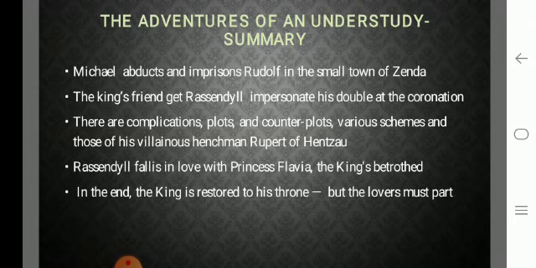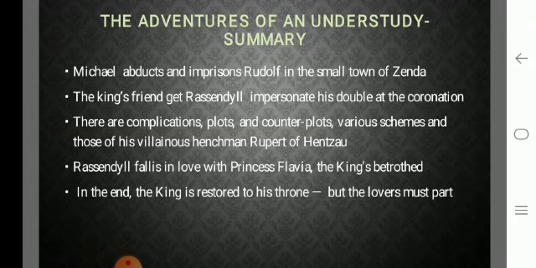So when we read the story from the beginning, there is a lot of mess that happens, a lot of chaos and complications. There are various plots that we read through, counterplots, you can see a plot within the plot, various schemes, and those of his villainous henchman. So we can see how many people were actually trying to stop the coronation, with the villainous henchman Rupert of Hentzau. We can read all this throughout the lesson.